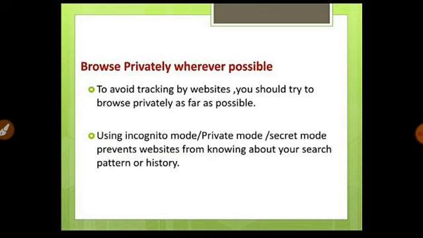You can use the private mode, secret mode, all these modes we have discussed in the previous class, by which no one can know about your searches or history pattern. In normal modes, there are chances people can see how you're searching and what you're searching, but by using these private modes, no one can easily find out your search history.